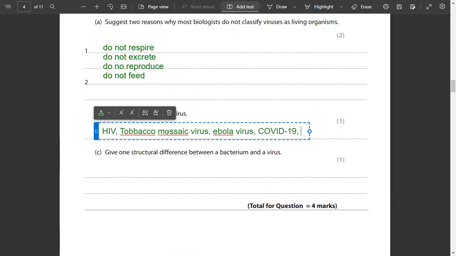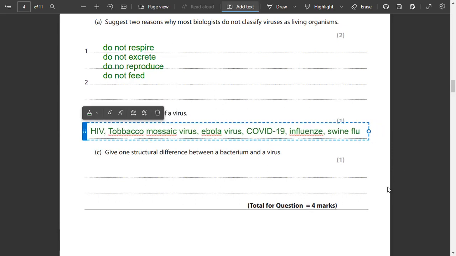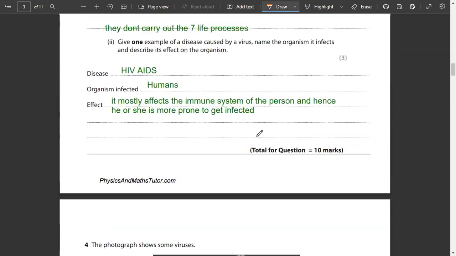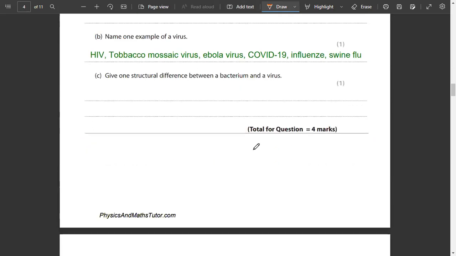There are so many examples. Influenza virus, then swine flu. HIV, tobacco mosaic, Ebola, influenza, swine flu, COVID-19: all of these are examples of viruses. You can only write one of these in your paper. It's a one mark question, so you'll be writing any one.